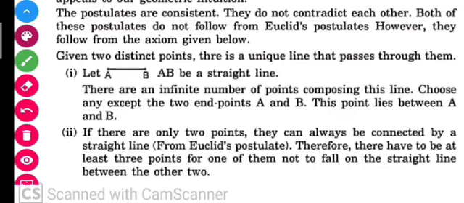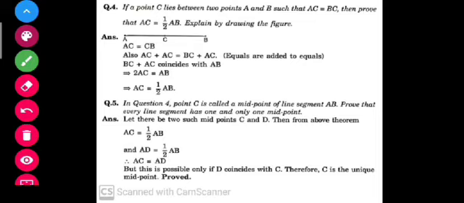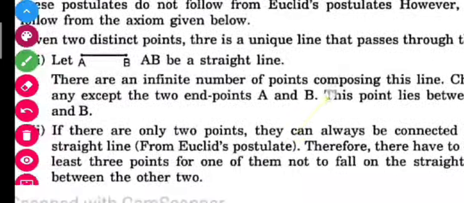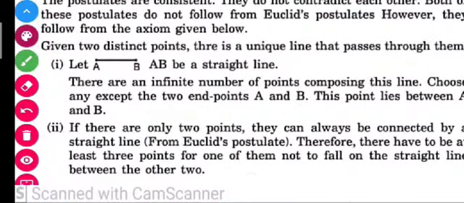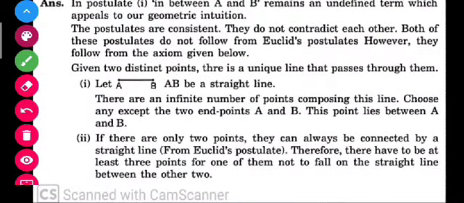Now this proof is regarding the second axiom, or the second postulate, that is given to you in the question. It is saying that if there are 2 points, you know that these 2 points can also be connected by a straight line. So if there are 3 points, then they must lie between two different straight lines.